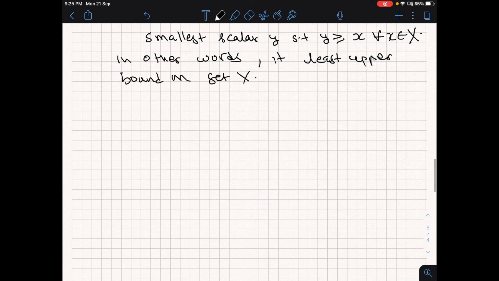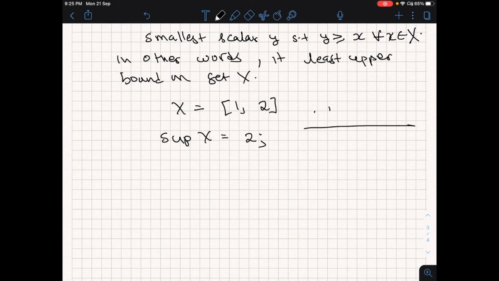So let me take a concrete example. Let's say I have a set X as a closed interval from 1 to 2. Now, what is the supremum of X? Supremum of set X is 2. Why? Because if you picture this on a real line, this is 0, this is 1, this is 2.